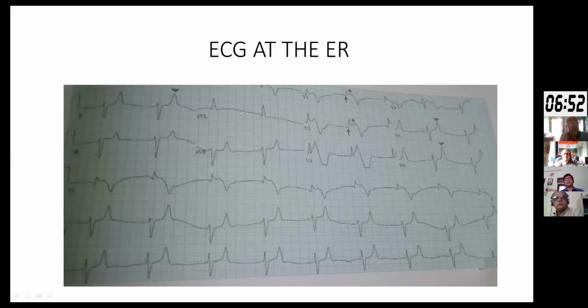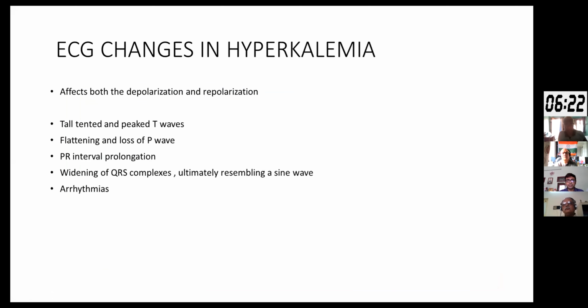So this was the ECG which was done at the emergency department, which basically showed peaked T waves in leads V2, V5 and V6. There were Q waves present, as we can see in leads V1 and V2, shown by arrow marks, and ST elevation in V1 and V2, which can occasionally also be found in other conditions, which I'll be discussing later. With this ECG at the emergency, her potassium came out to be around 7.8, and she was treated.